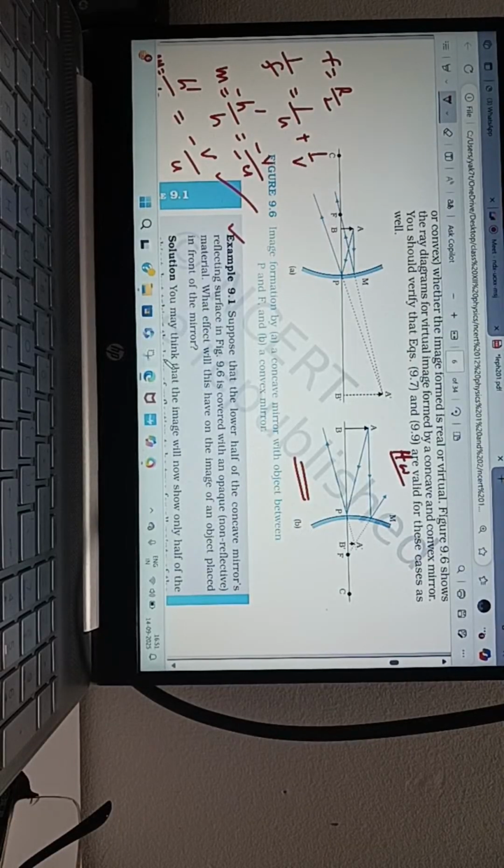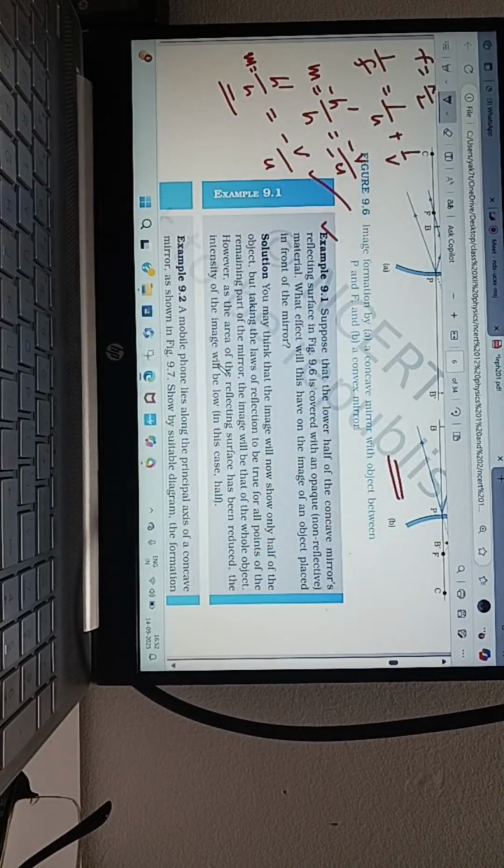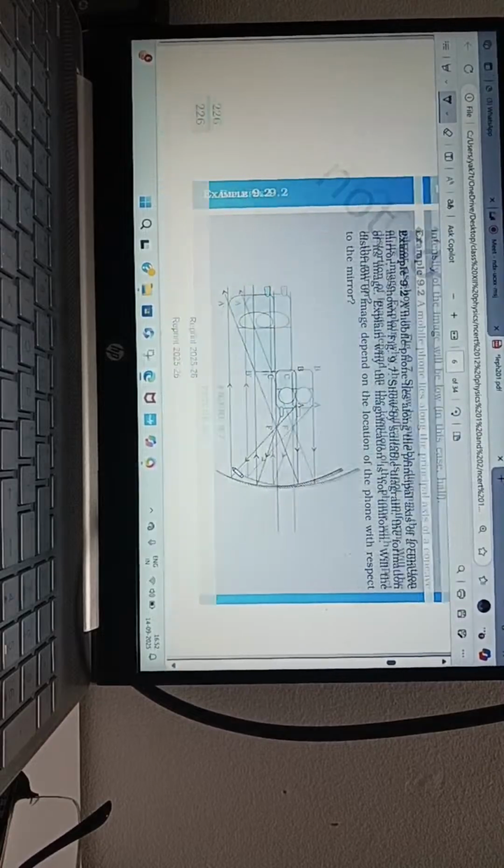Sir, it has become dimmer, sir. Nothing will happen. Why is it dimmer? Sir, because half of the mirror is covered and the complete reflection does not happen. Complete reflection will occur. Only the intensity of the image will be lower. Image will be there. Okay, good. Next, this one.